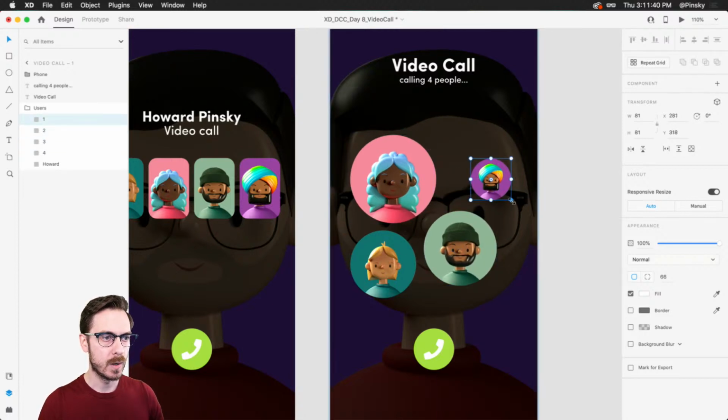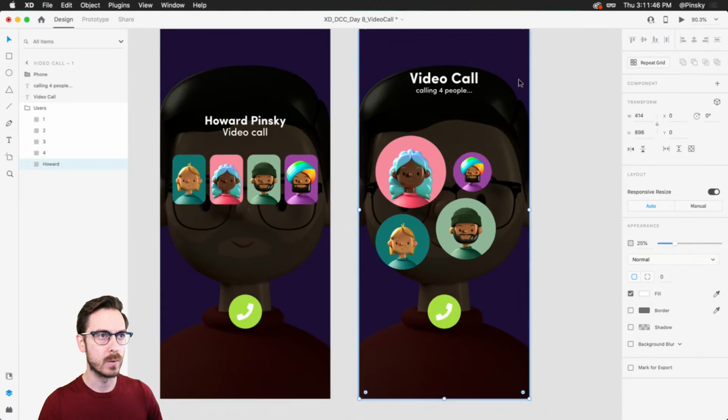And I know a lot of you are talking about toy faces in the chat. I love these toy faces. They're so colorful, they're diverse, they're wonderful.